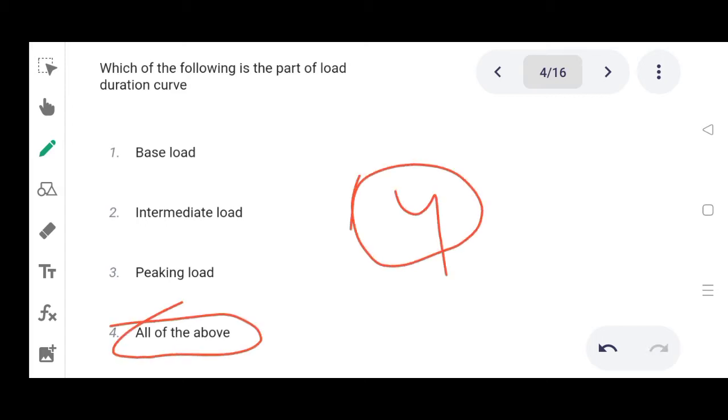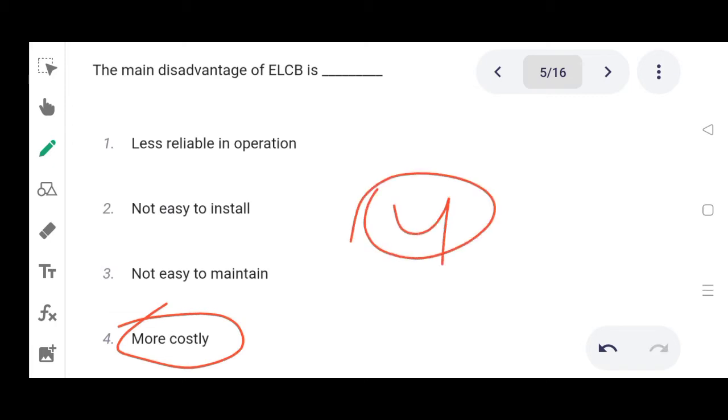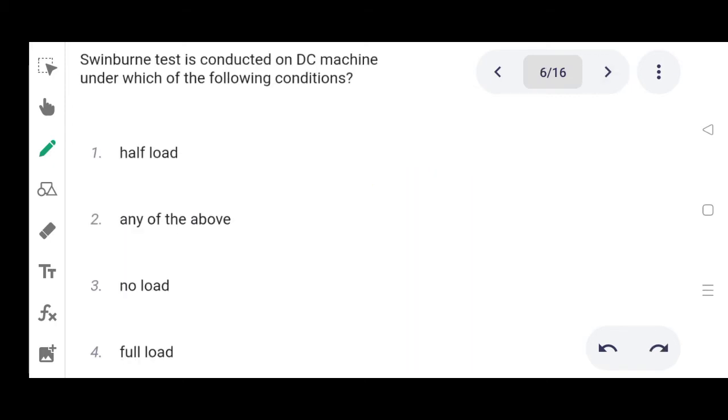Option 4. Next one. The main disadvantage of ELCB is dash. Option 1 less reliable in operation, 2 not easy to install, 3 not easy to maintain, 4 most costly. Option 4, more costly, correct answer. Next one. Swinburne test is conducted on DC machine under which of the following conditions? Option 1 half load, 2 any of the above, 3 no load, 4 full load. Correct answer is no load.